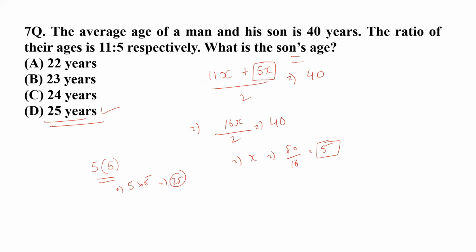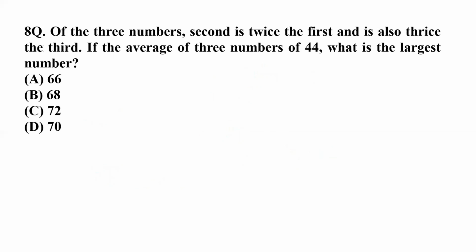In this way, we can solve these kind of questions very easily. So that was the structure of this question. Now I'm just going to move further. This is going to be question number 8. So the question is saying, of the 3 numbers, so there are 3 observations in total.